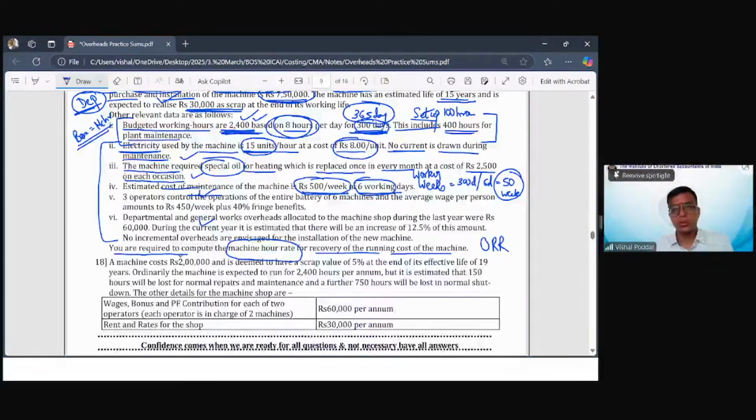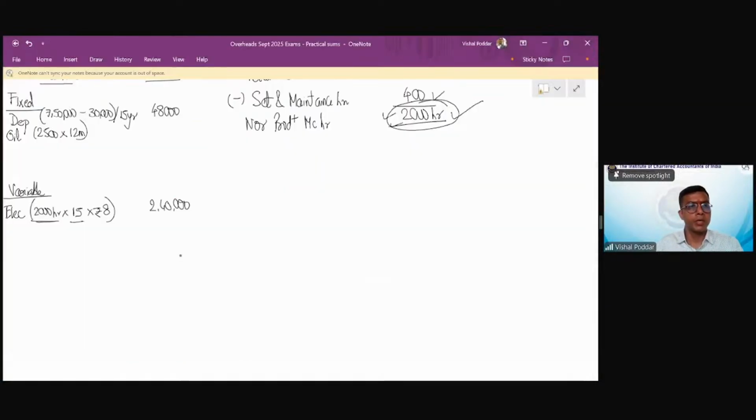So my maintenance cost is 500 per week, so it will be 500 per week into 50 weeks. Correct. So एक ये cost है 2,500 into 12. 12 2s are 24, 24 and 6 30. Next ये cost है 500 into 50, which is 5 5 are 25.